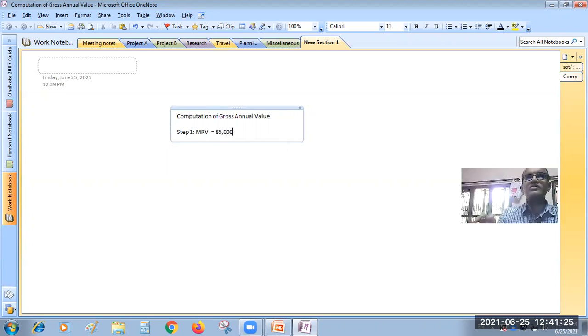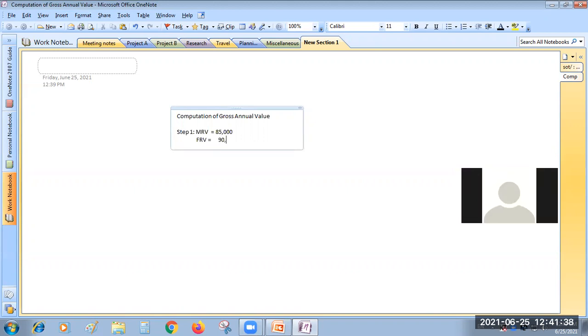Very good, 85,000. This you are going to compare with which value? Fair rental value. FRV will be given in the problem. What is FRV? 90,000, sir. Very good, 90,000. In the first step, whichever is higher, you have to take that amount into consideration.